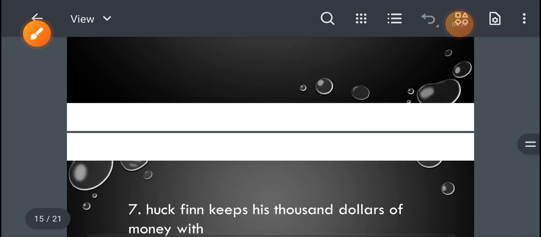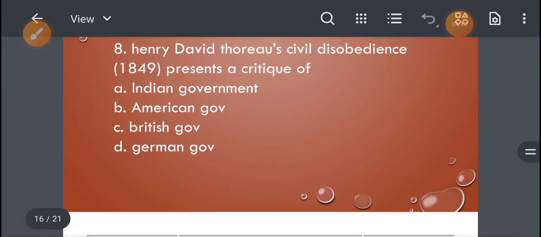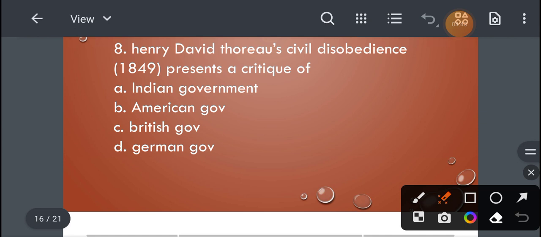Now let's move to the next question. Henry David Thoreau's Civil Disobedience, 1849, presents a critique of option A Indian government, option B American government, option C British government, and option D German government. So, what will be the right answer for this question? Let's see, and that will be American government.